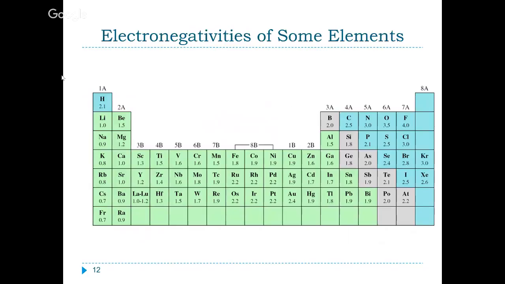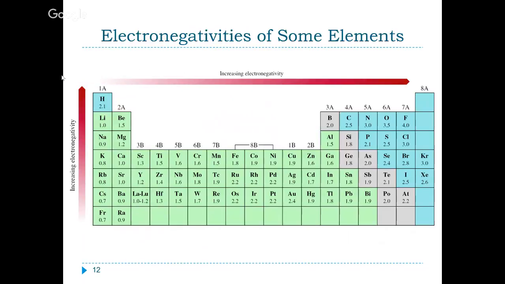If you want to calculate bond polarity, all you do is look at the atoms in a particular bond and you subtract the values. So if I wanted to know what is the electronegativity difference between aluminum and phosphorus, which would form what we would typically consider an ionic compound, I subtract those two. So phosphorus is 2.1 minus aluminum, which is 1.5, gives me a difference of 0.6. So I can do this for any two atoms that are connected to each other.